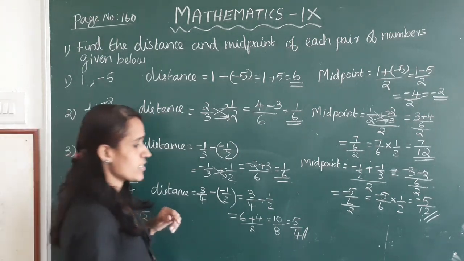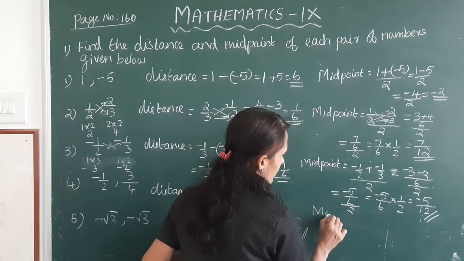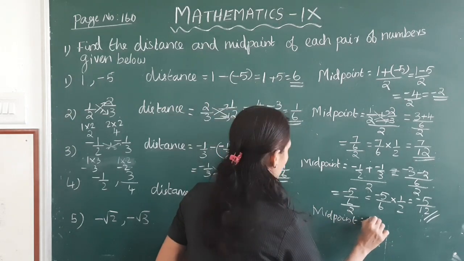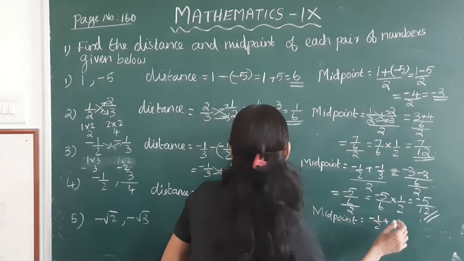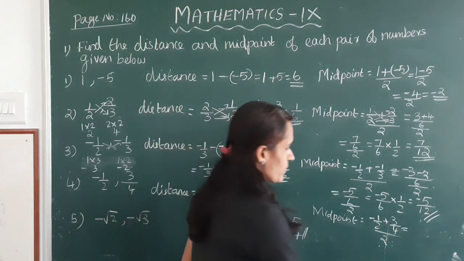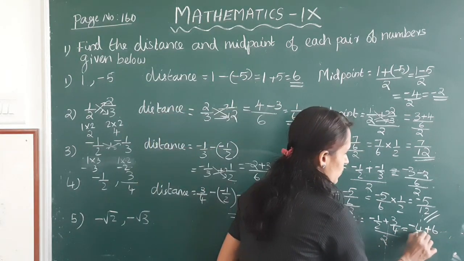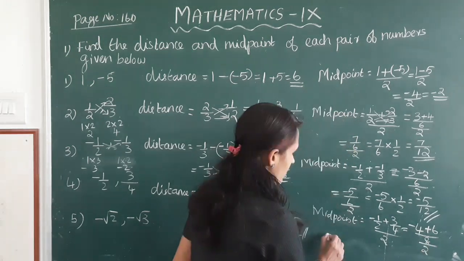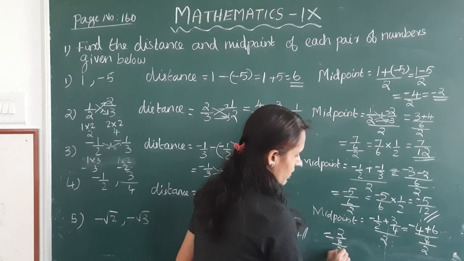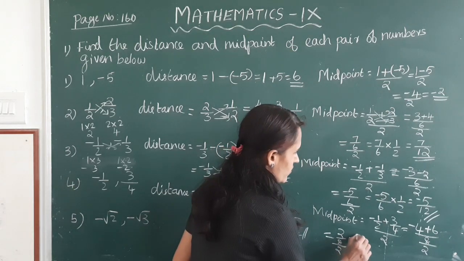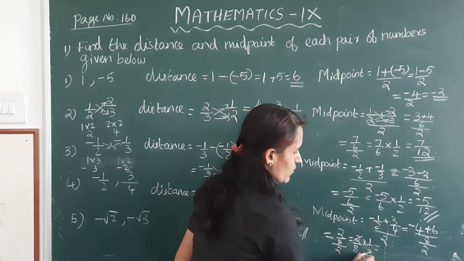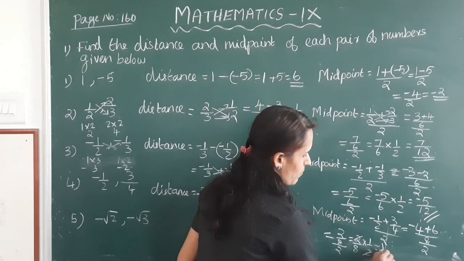Okay, next its midpoint. Midpoint is equal to minus 1 by 2 plus 3 by 4 divided by 2. Cross multiply minus 4 plus 6 by 8 by 2. This is equal to 2 divided by 8 divided by 2. This is equal to 2 divided by 8 into 1 by 2. 2 divided by 2 is 1. 1 by 8.